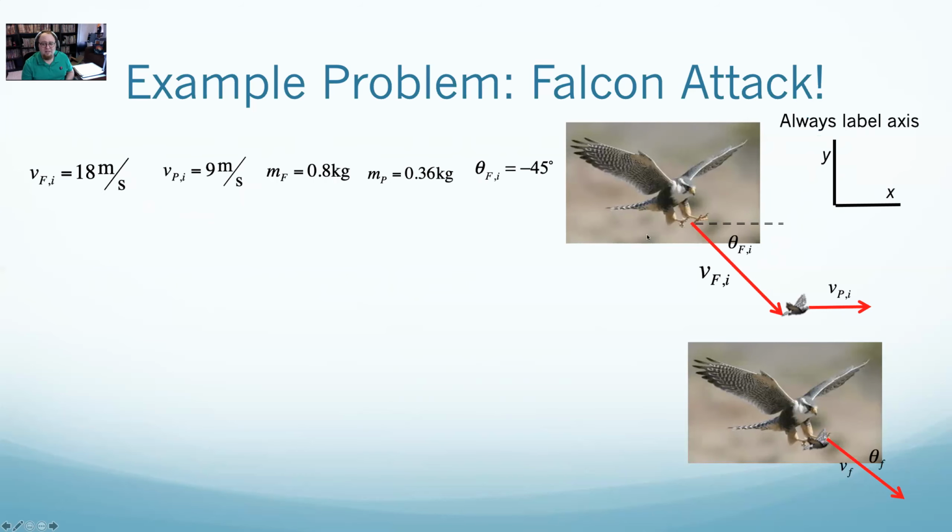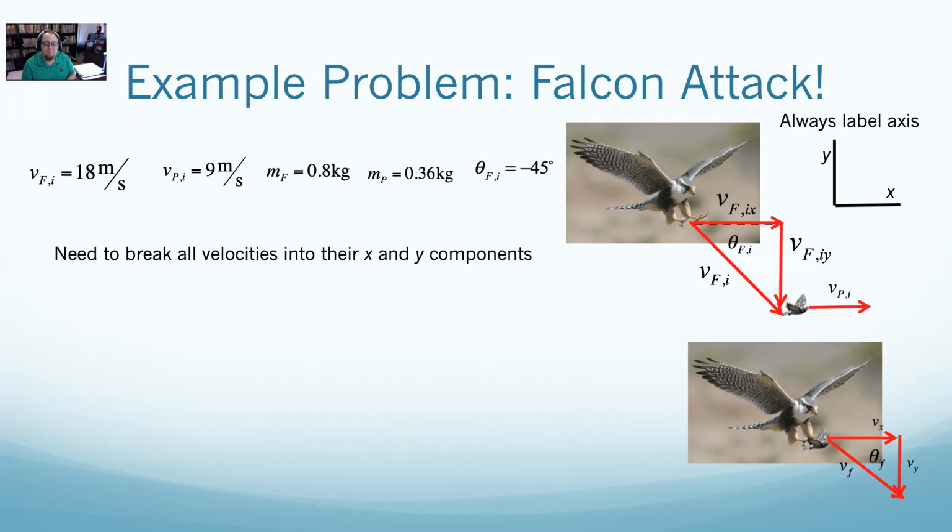Now, as long as I'm using a standard coordinate system, which I have no reason not to, what I'm going to do is look at this picture and say, I want everything to be along x or y. And anything that is not along x or along y, I need to break into components. And so let's split this up. For the falcon's initial velocity, I'm not going to use v_Fi. I'm going to say the falcon's initial velocity in x and the falcon's initial velocity in y. And for the final, I could just say one v final because they get stuck together. But I don't want just one v final. I want one v final in x and one v final in y. And I'll just split it down.